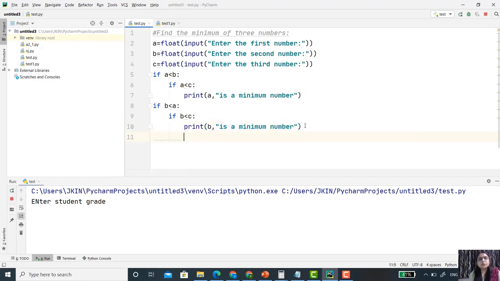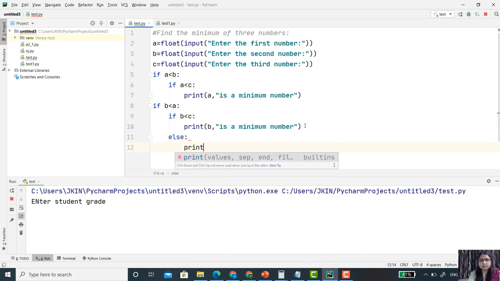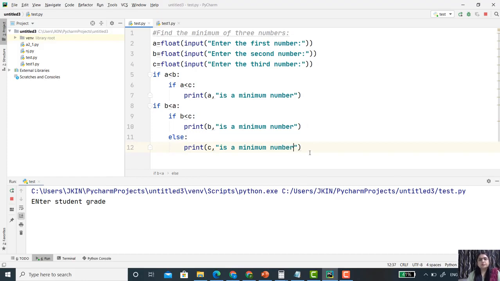Else, no need to write a condition for c. Simply write one statement, else, print c is a minimum number. Alright, now let's execute this code.